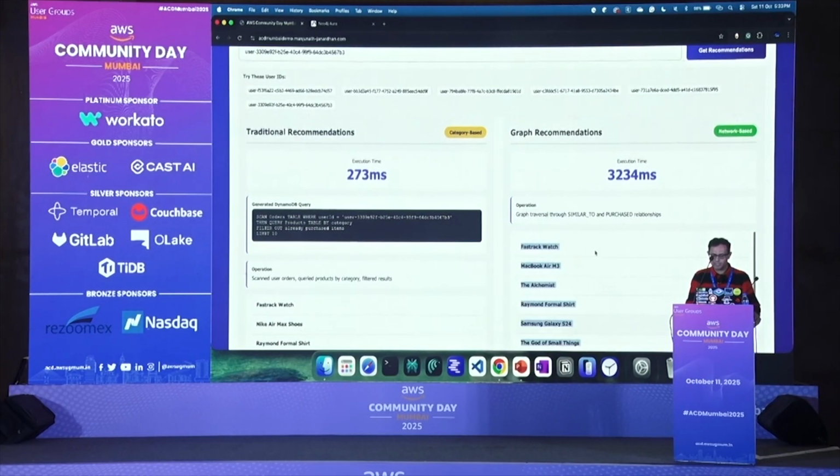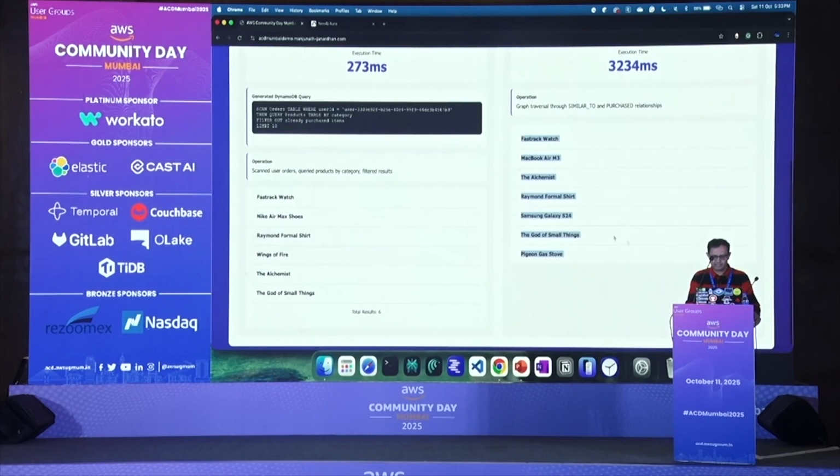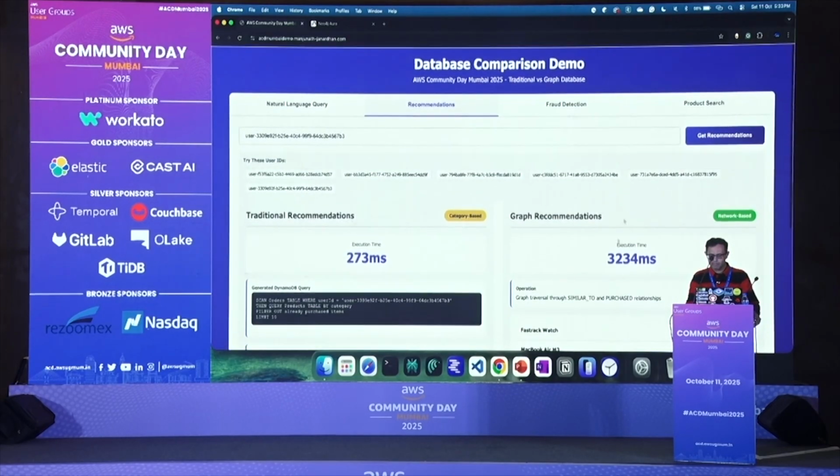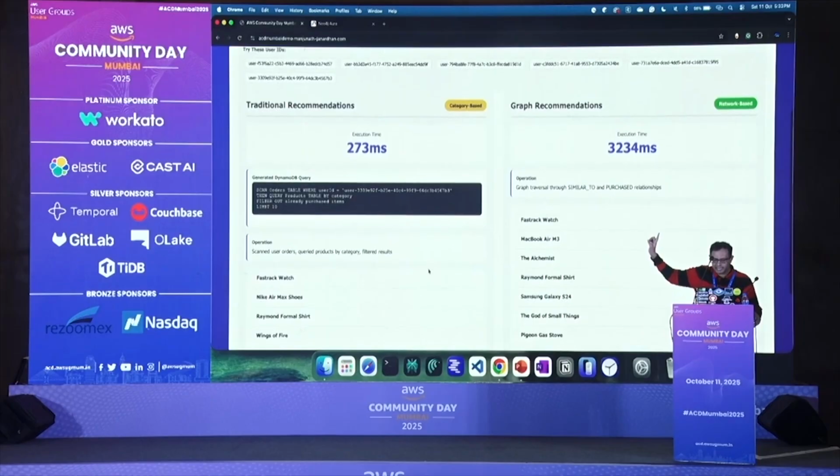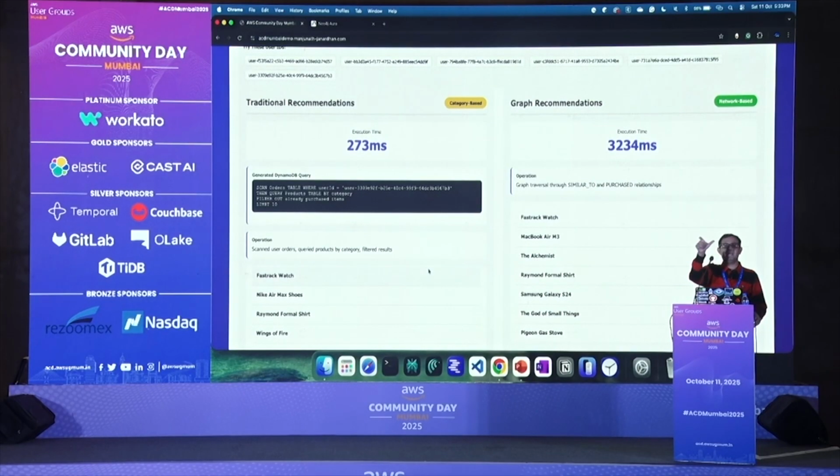The reason is that it's able to do it very well. See fast track, MacBook, everything almost the same, but I got extra here. Why? Because I am able to do the recommendation easily. See, it did a graph traversal through similar-to relationships. That's why it's able to get the answer. But here it started failing now. Again, as I told, don't concentrate on the latency for the time being.